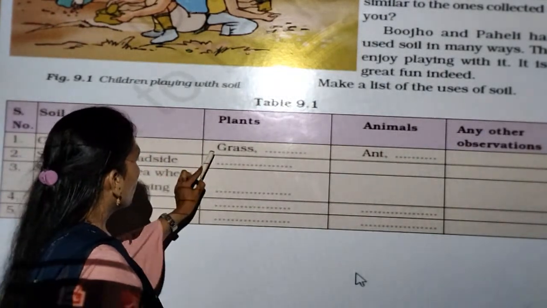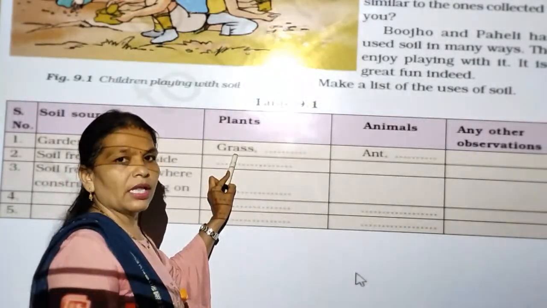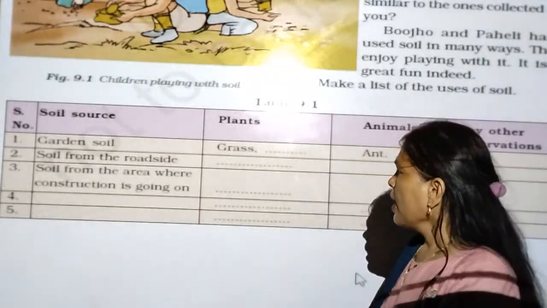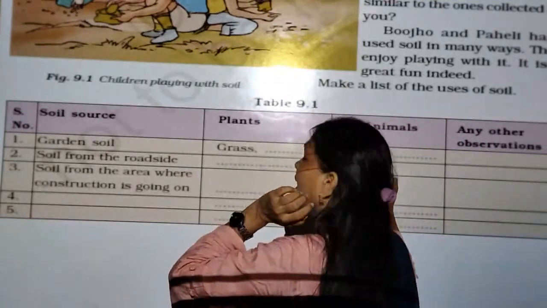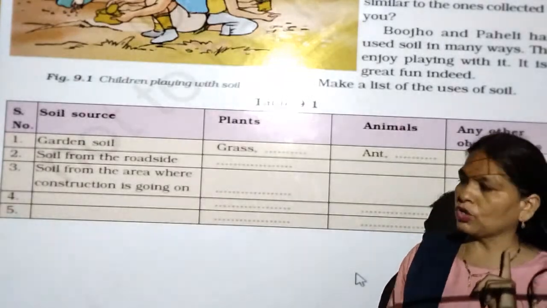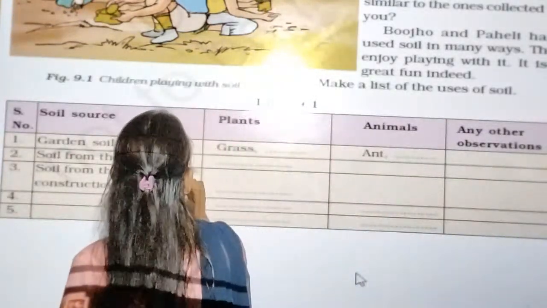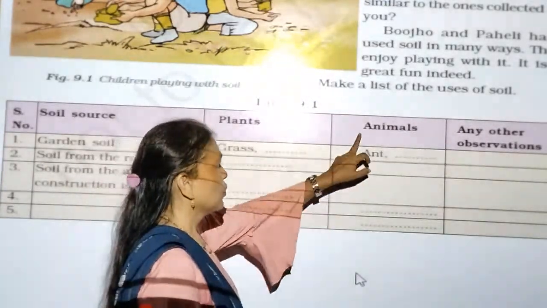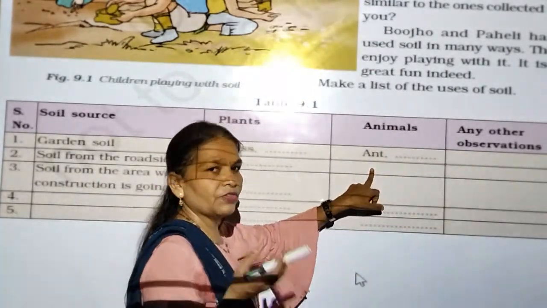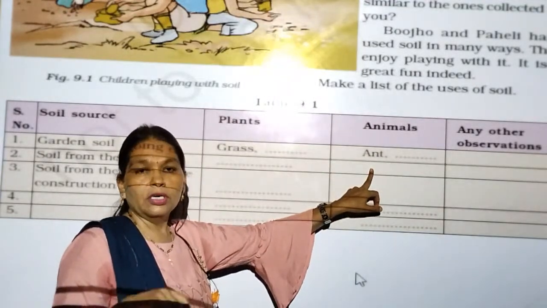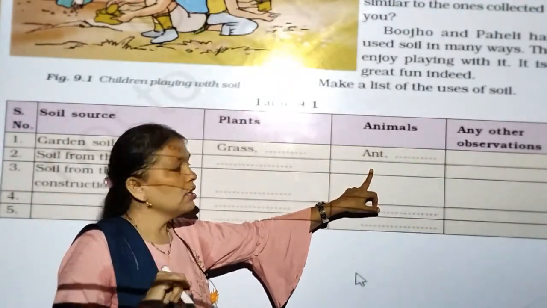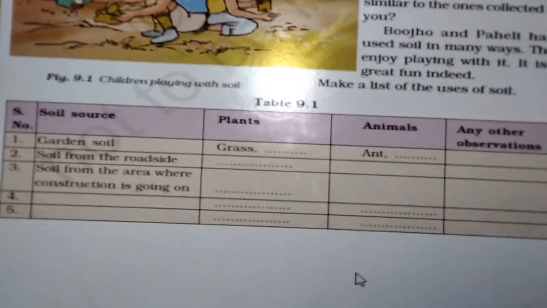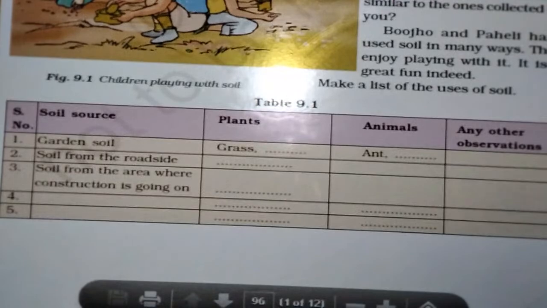Garden soil: grows grass and small plants like rose, hibiscus, and has ants and minute microorganisms. Soil from the roadside: we have to see big trees grown on the roadside, and so many animals we have to see under the tree. So that way you have to complete the table. It's just an activity, nothing else.